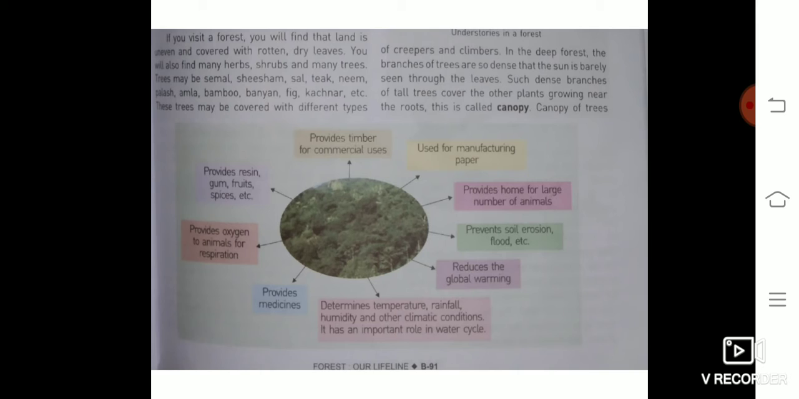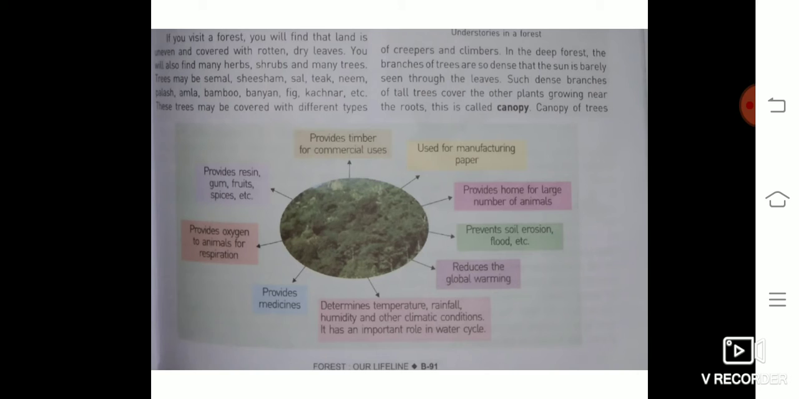If you visit a forest, you will find that land is uneven and covered with rotten dry leaves. You will also find many herbs, and many trees. Trees may be samal, shisham, sal, teak, neem, palas, amla, bamboo, banyan, fig, kachnar, etc. These trees may be covered with different types of creepers and climbers.